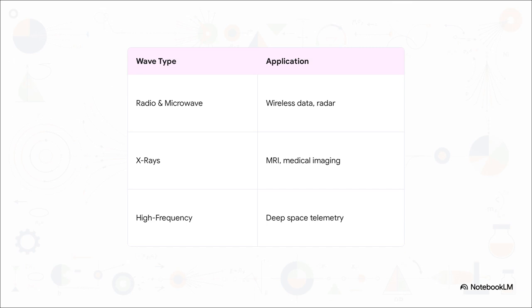Radio waves gave us global broadcasts and, eventually, the Wi-Fi you use every day. Microwaves gave us radar so we could see beyond the horizon. X-rays, governed by the exact same equations, allowed us to penetrate human tissue for MRIs and medical imaging. All of this derived from the exact same mathematical laws.